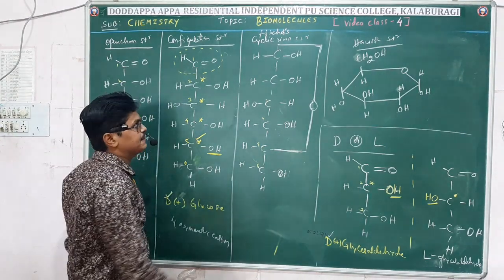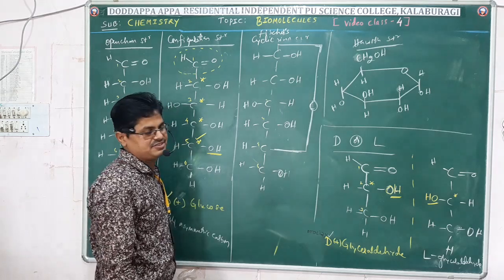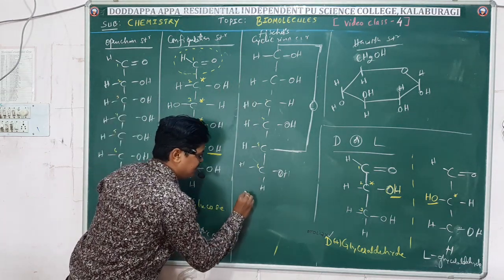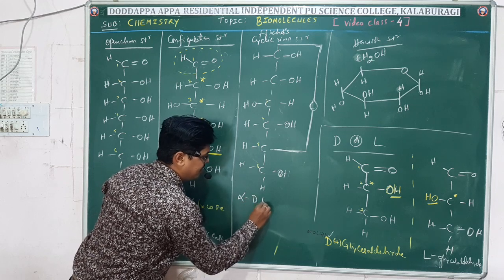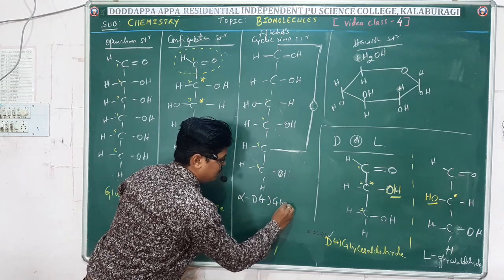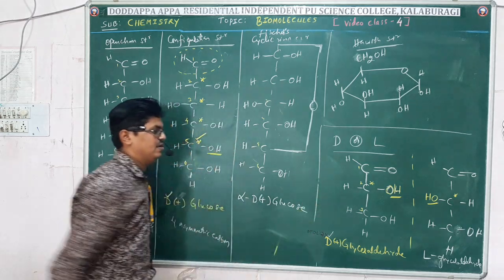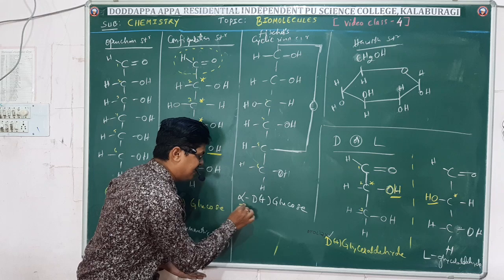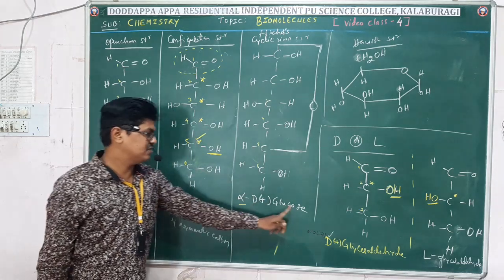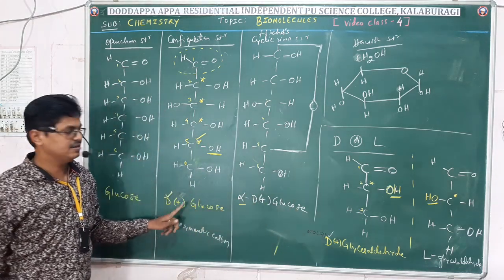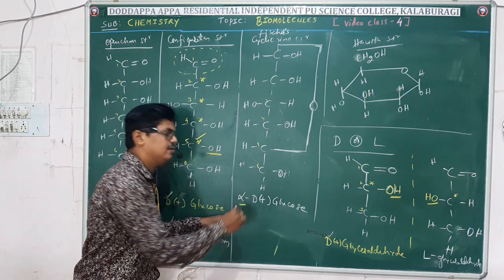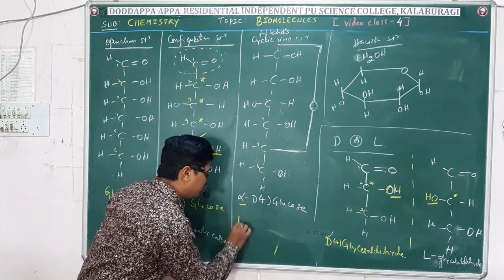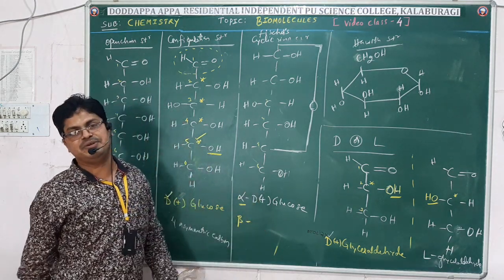Okay friends, look at here. That is the Fischer cyclic ring structure. What is the name of this Fischer cyclic ring structure? It is written as alpha D plus glucose. See, the new entry, that is alpha. D plus glucose we already came across. The new entry, that is alpha, we are mentioning. Then when do I have to mention alpha, when do I have to mention beta, that makes the question here.